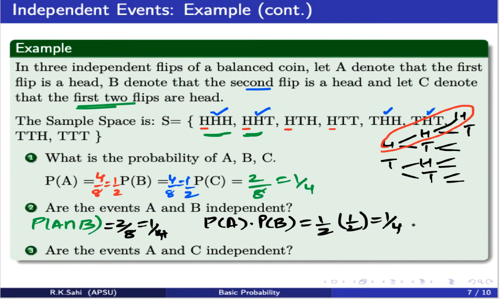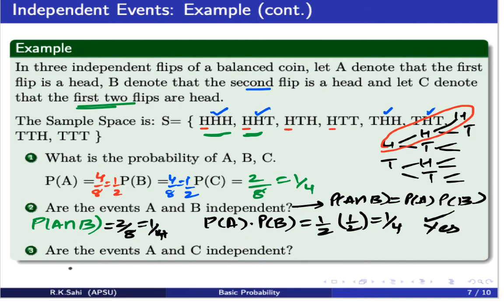Yes, remember, if the events are independent, what does that mean? Probability of A intersection B should equal probability of A times probability of B. In our scenario, it is correct. So the answer is yes.